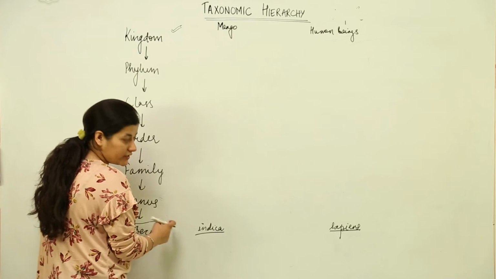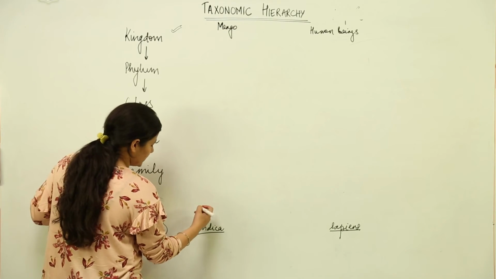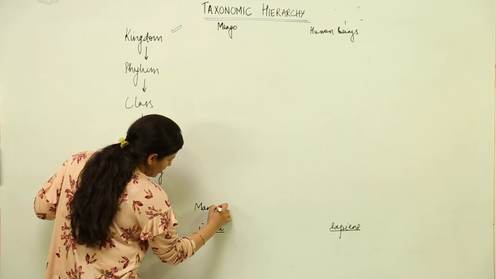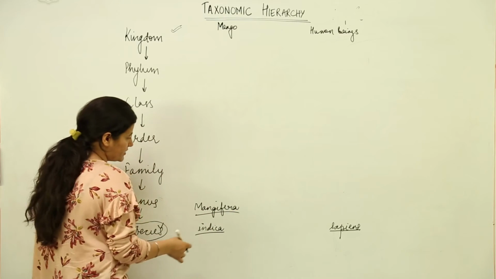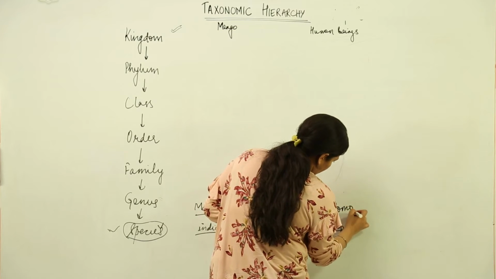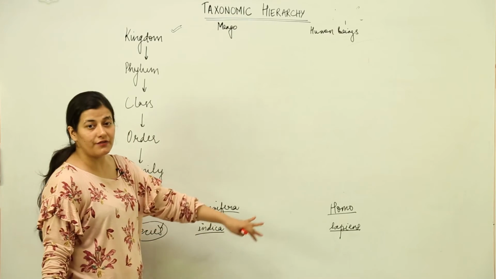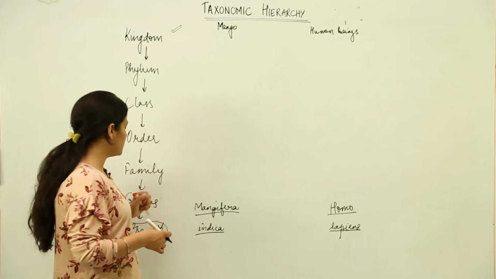Now many species would have similar characters and they would be common species under the genus. So over here we have Mangifera, which is the genus of mango, and over here we have Homo. So we get the genus and the species, we get the scientific names of the organisms. We are considering mango over here and human beings over here.